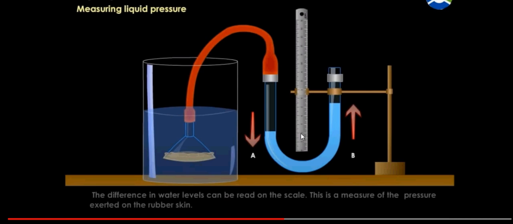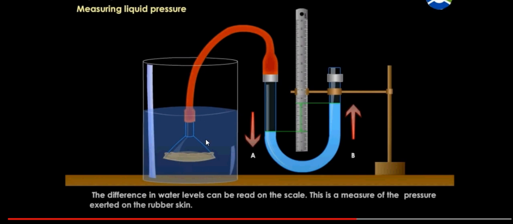So do you see the difference in the liquid level now? You measure this difference on the ruler. This difference in the liquid level on the left and the right arm of the manometer represents the liquid pressure at this depth.